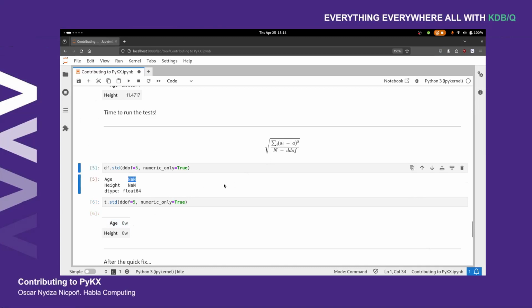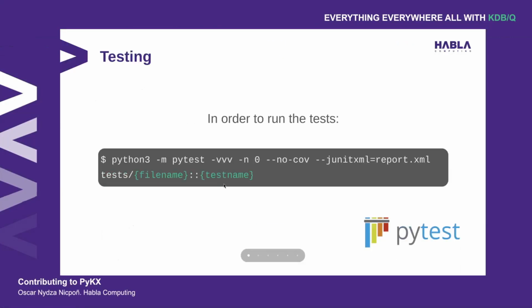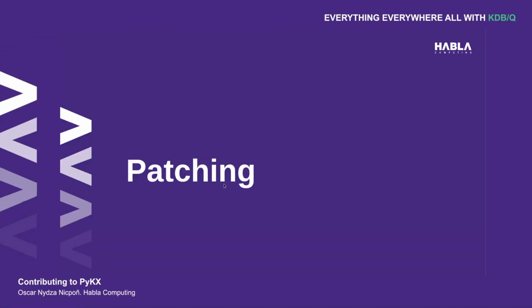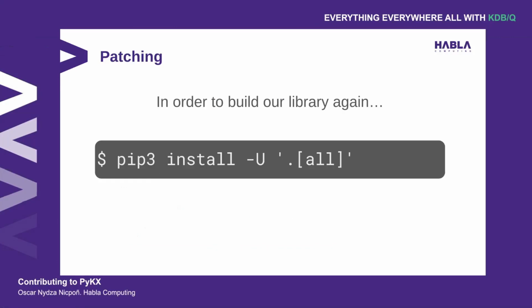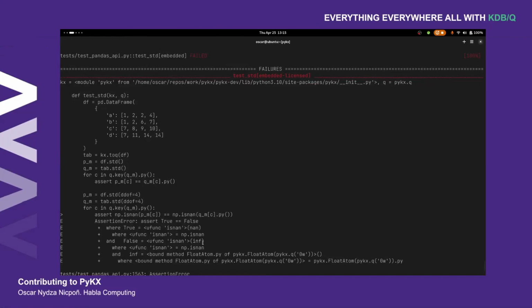Okay, so let's go into the slides and start thinking about the patch. We need to take that specific case into consideration, and I've already done that, of course. Once again, these are the only 2 lines that are going to come into play here, but since I have to rebuild the library, I'm going to switch back to my terminal.